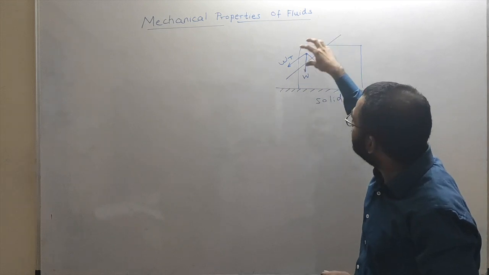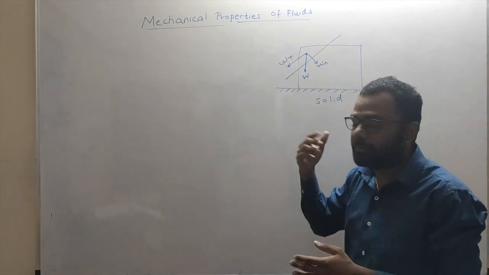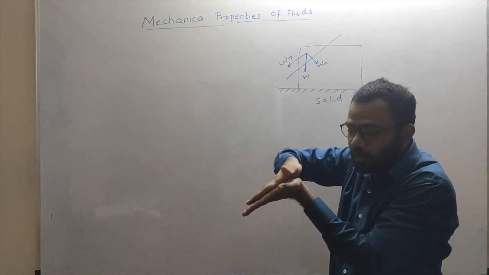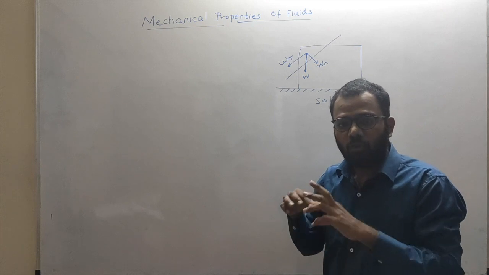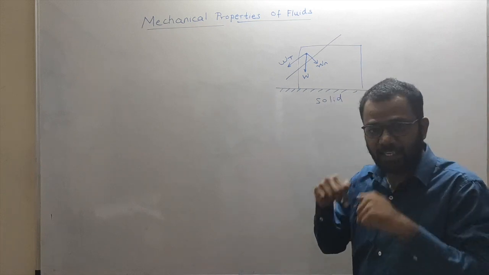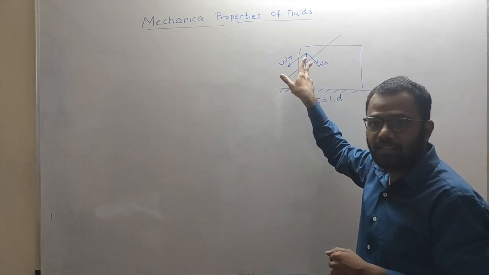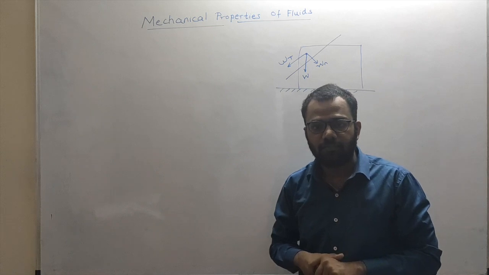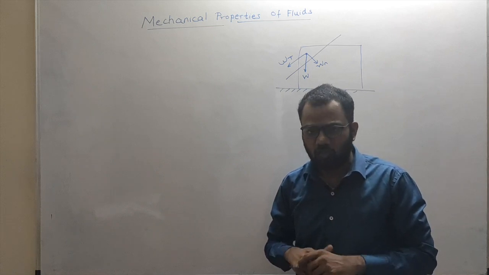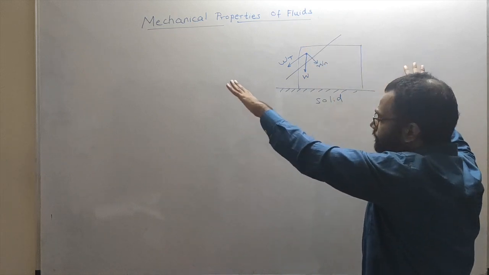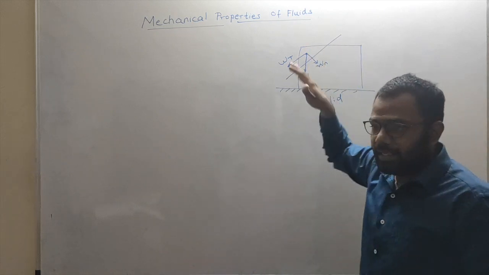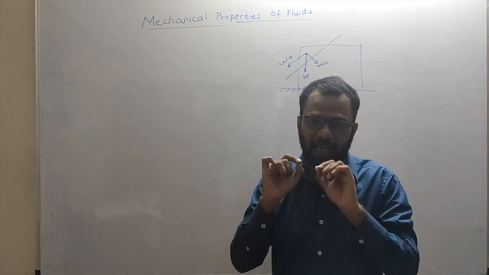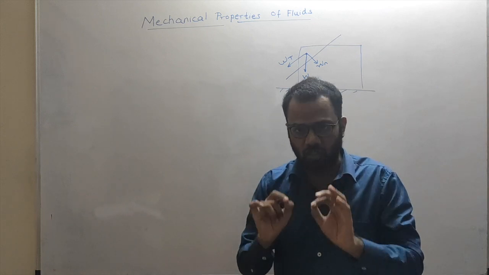So who is resisting this motion? There must be some counter force in the opposite direction that is resisting this rubbing of the surfaces. The shear stress developed between the surfaces will resist this tangential component of the weight. Getting this? So the solid will not flow because it can resist the shear stress, or we can say that shear stresses can get developed in a solid.